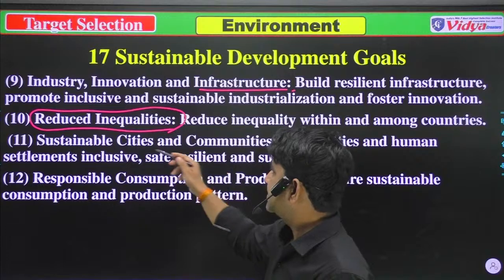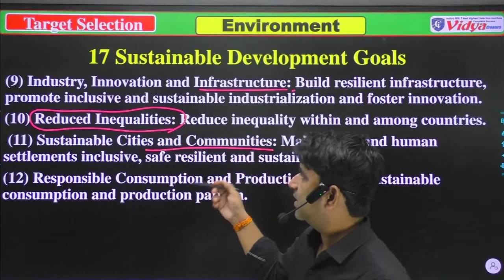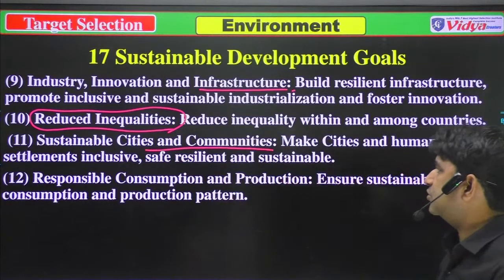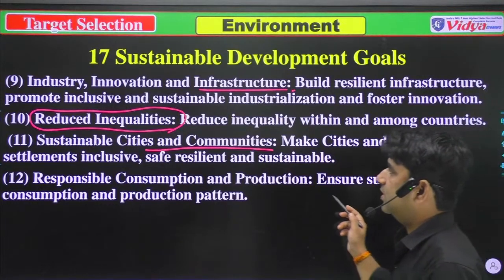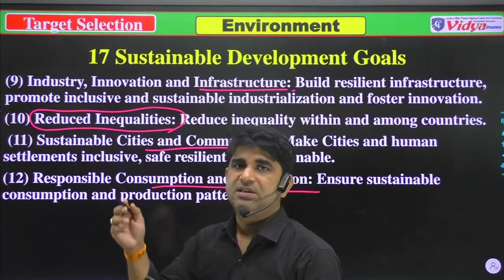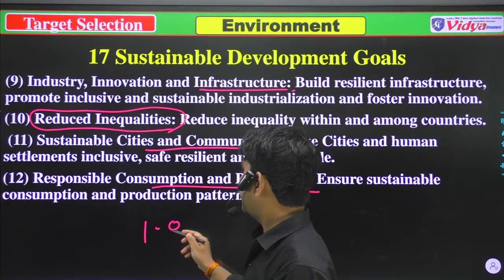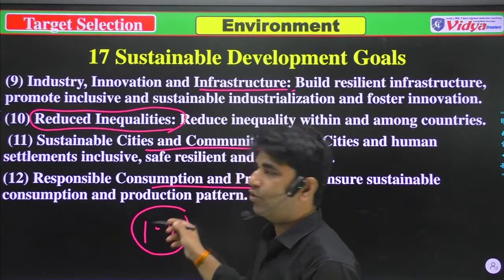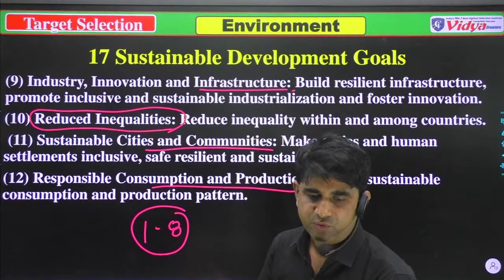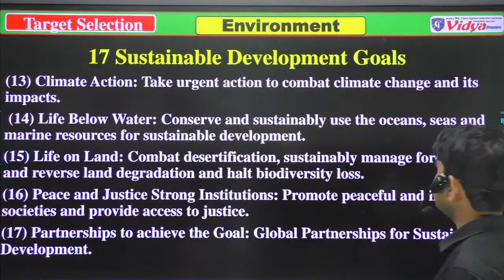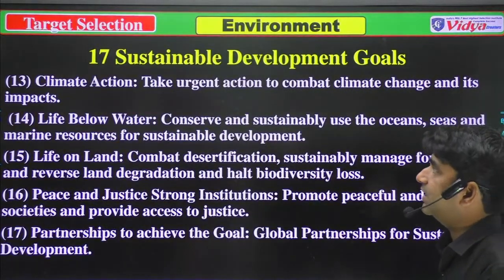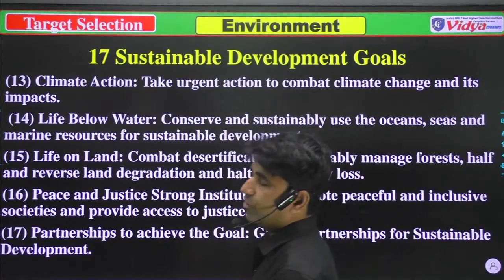11th is sustainable cities and communities. 12th is responsible consumption and production. Responsible consumption and production, because goals 1 to 8 are the most important, that's why I have elaborated more on those topics. And after that, we have 13th, climate action, because we are going to study environment.